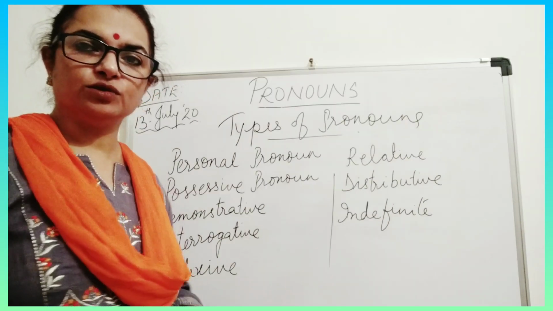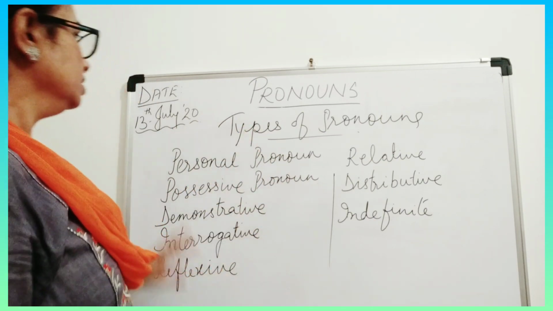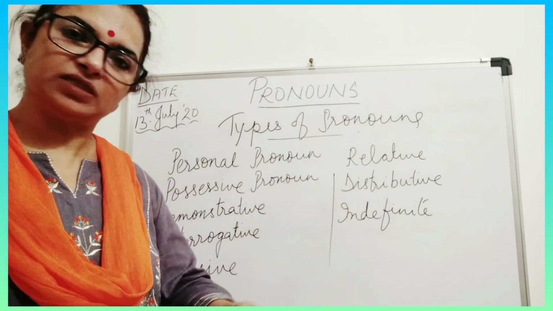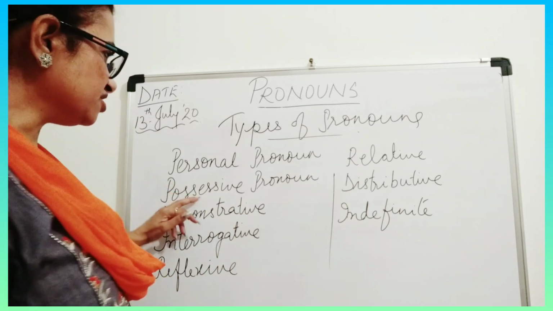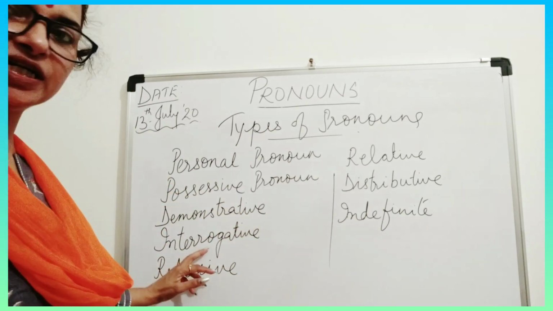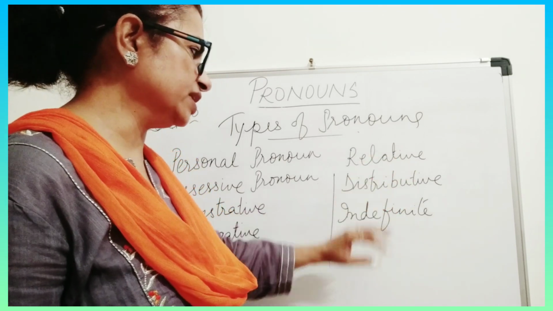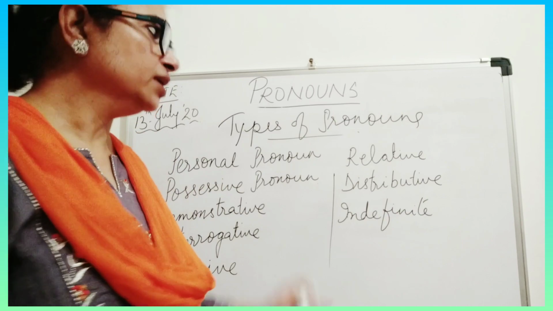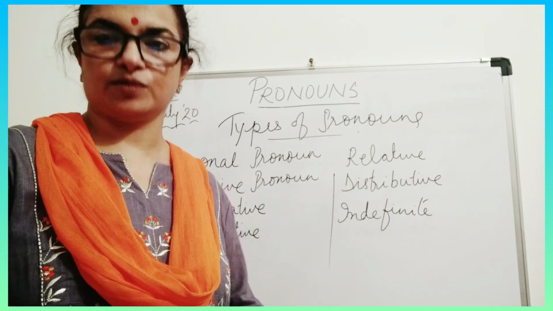So now coming to the types of pronouns. We have 8 types of pronouns here. Personal pronoun, again there are 3: first person, second person, third person. That will come later. Possessive pronoun, demonstrative, interrogative, reflexive pronoun, relative pronoun, distributive pronoun, indefinite pronoun. I hope you must have seen in your book also. So there are 8 types of pronouns. Now one by one we can take up the pronouns.